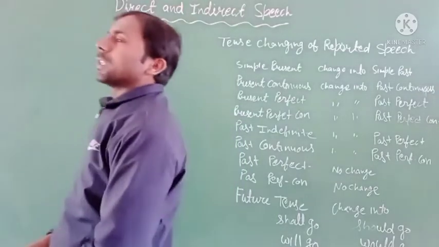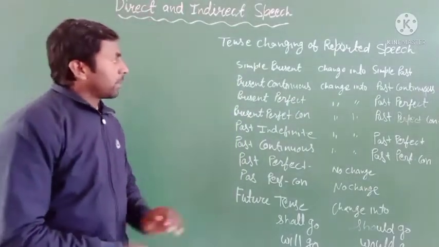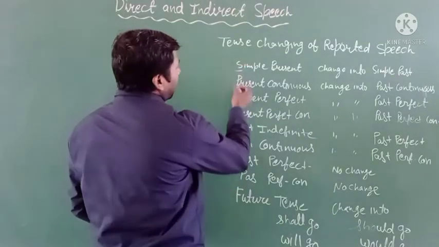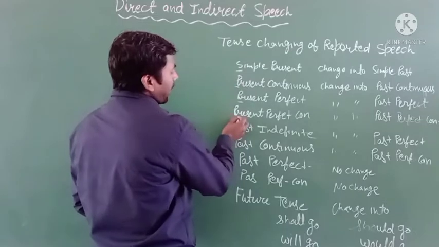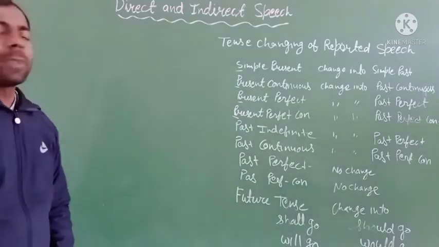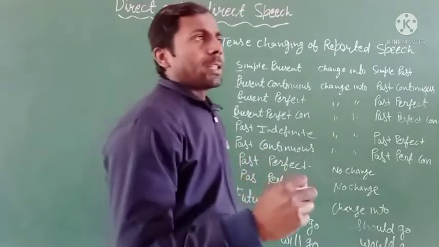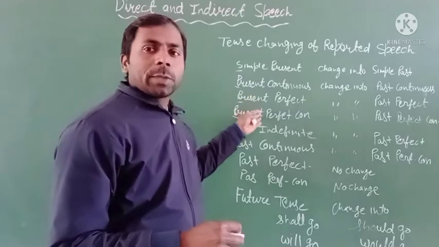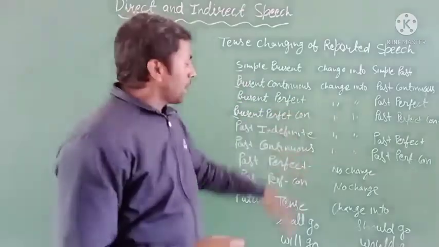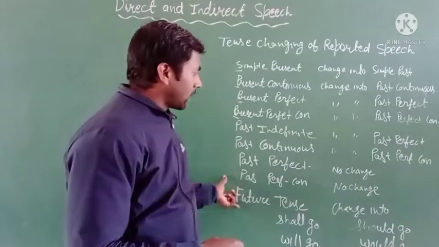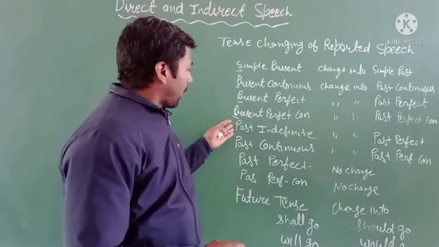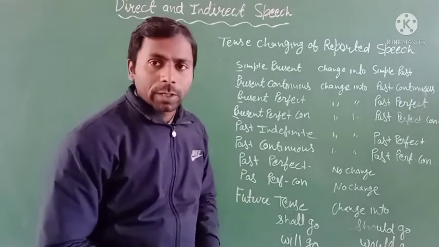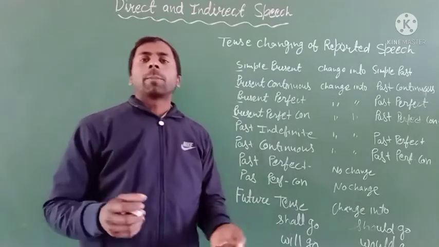I hope you all understood the previous video. We have learned about the simple present tense, present continuous, present perfect and present perfect continuous. I gave some examples of all these tenses in direct speech to change into indirect speech. Today we will take the parts that were left: the past indefinite, past continuous, past perfect continuous and future tense. So let's start the video and learn more about the tenses.